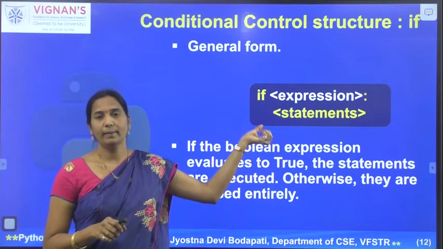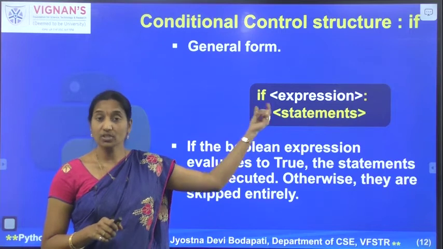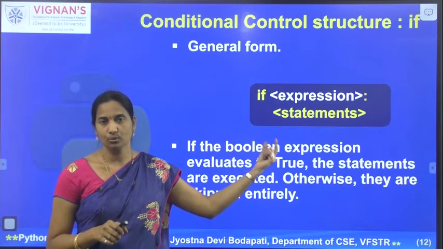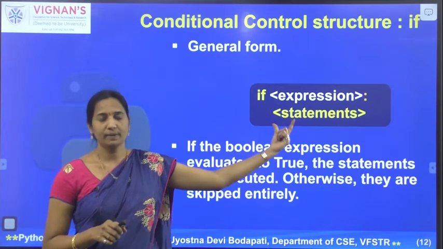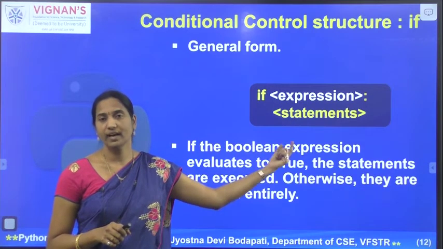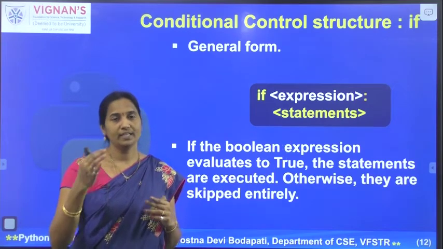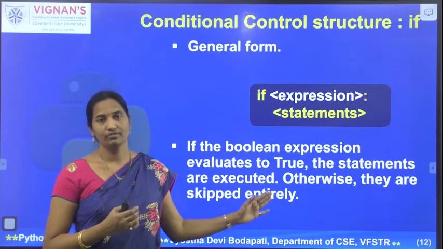Then we embed the set of statements to be executed when the expression is evaluated to true. These statements will be executed only when the expression is evaluated to true. That is how you can implement the conditional flow of execution in Python.